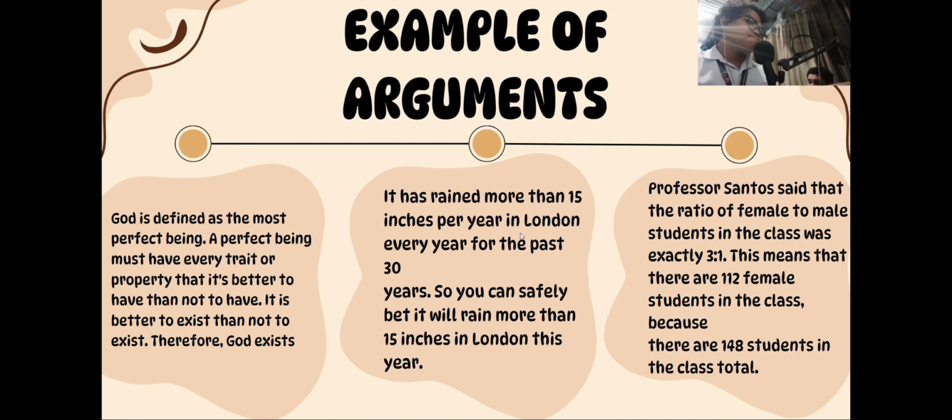The third one is a math-based argument. If the class has a 3-to-1 ratio of girls to boys and 148 students in total, then we can figure out that there are 112 girls. This is based on numbers and conclusion.